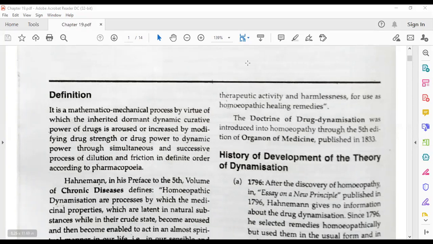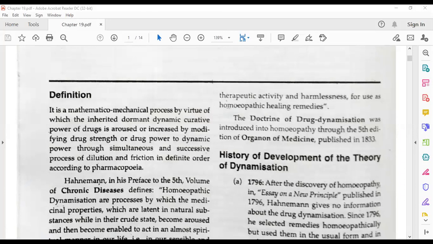Sometimes substances in normal material doses don't have any medicinal property, but when we do trituration or succussion, dilute them and give some threshold energy, they turn into a drug. Understood or not? Yes, sir. Before, it doesn't have medicinal value.